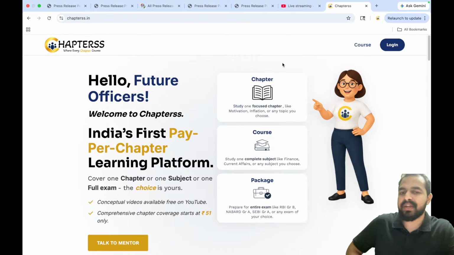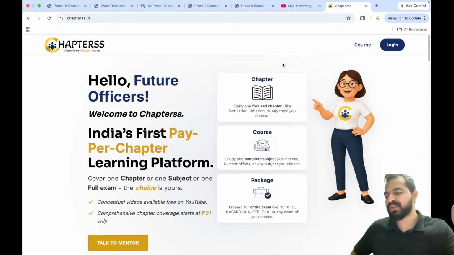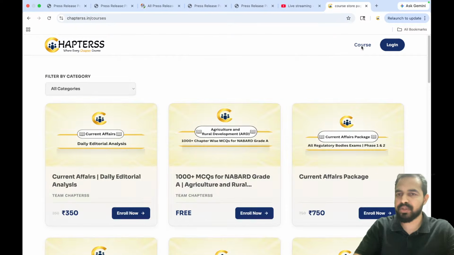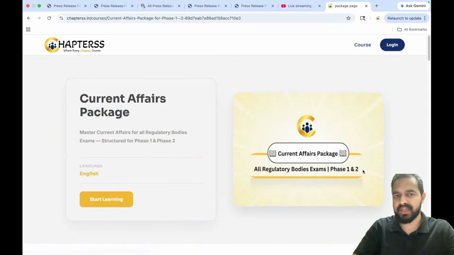So if anyone here is still thinking that you will be getting the PDF of the session on Telegram, guys, you have some misunderstanding, you are having some misinformation, right? The PDF will be uploaded in the portal. You can access it from the top right corner. It is written Course, and here you can see the current affairs package, right?